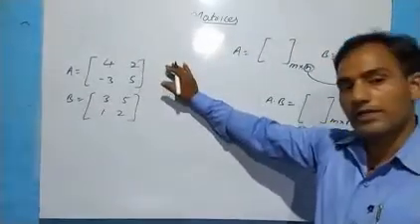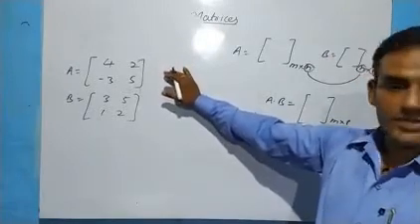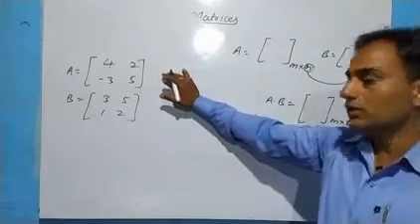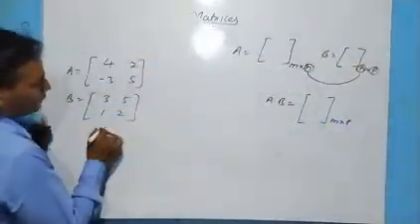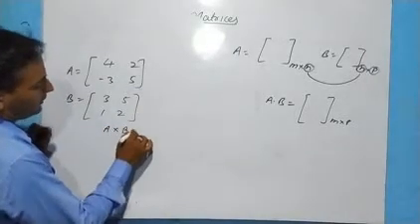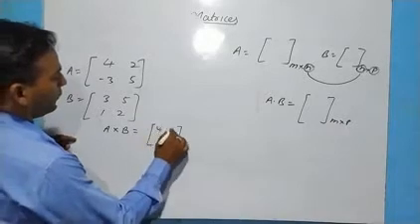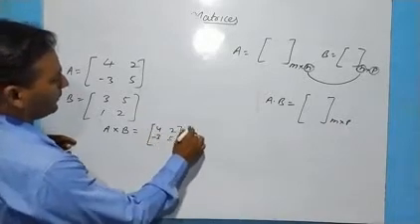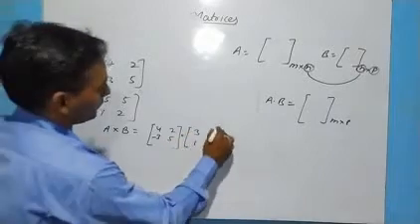The number of rows and columns can change. There are so many questions and exercises, and I will be giving you exercises to do as well. For this example, let us see how to solve. We have to find A cross B, meaning A multiplied by B. So we will write simply 4, 2, minus 3, 5 multiplied by 3, 5, 1 and 2.